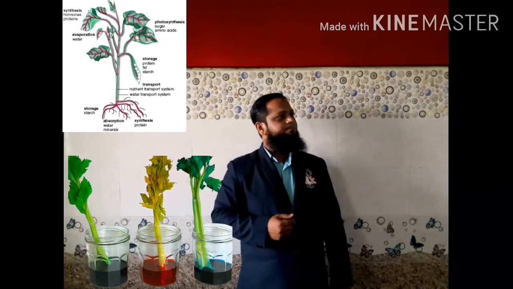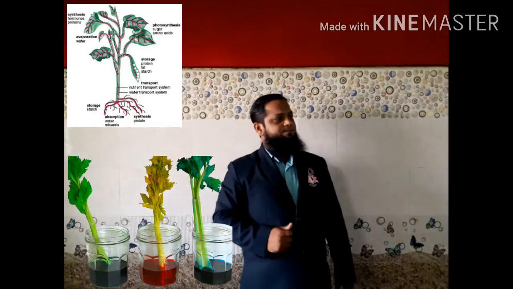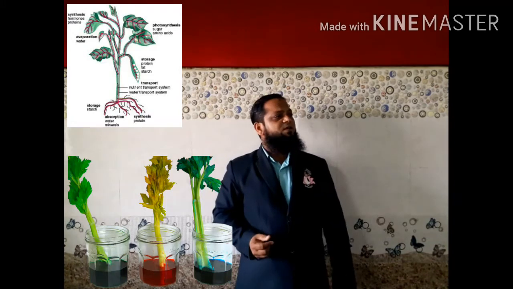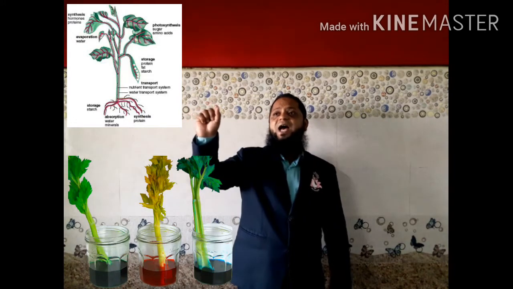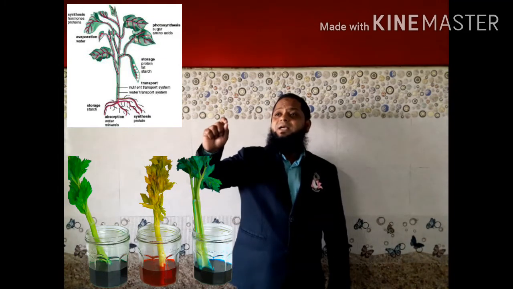After 2 to 3 hours, you will be able to observe that the root cells become colored. The stem is also colored. If you observe the leaves, then the veins and veinlets become colored. Colored water we used in this experiment.